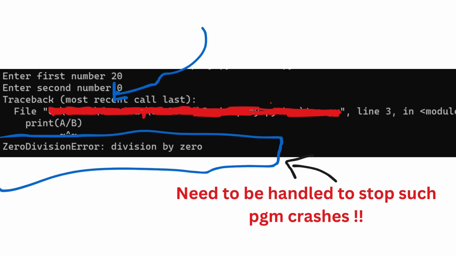Right. So if this is seen by normal users, they feel confused because of the technicalities of coding, or if a hacker or attacker is seeing this, he will learn the part of the code and program name and may use it to attack your program. So it is always good to handle the exceptions so that your program can run without any trouble, as well as be safe. So now let's discuss the try and except blocks which are used in handling these exceptions.